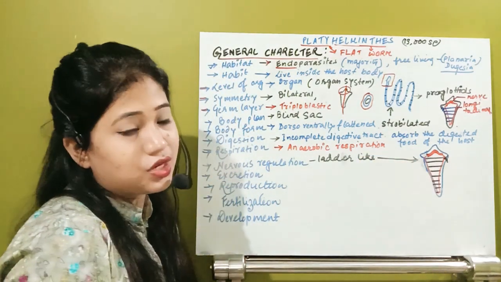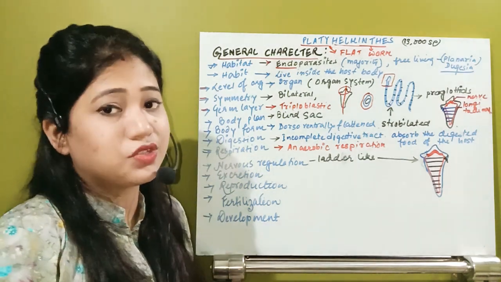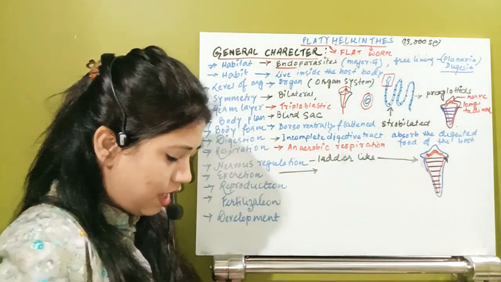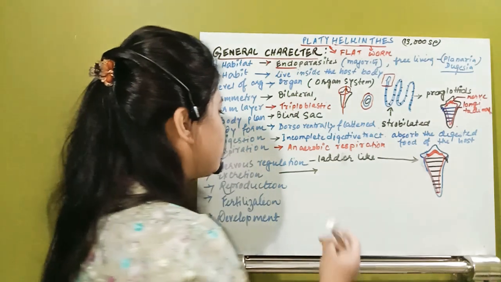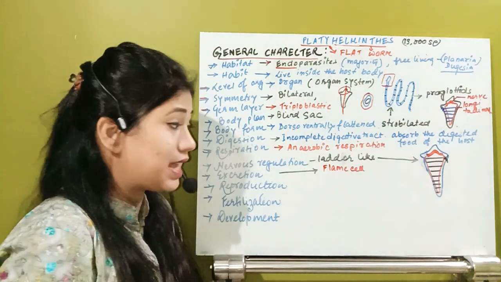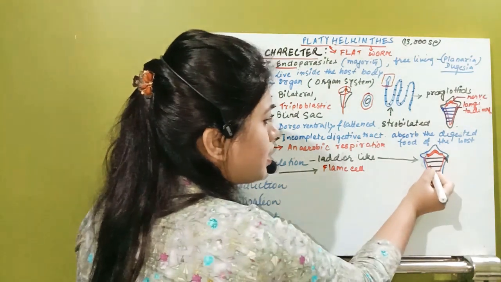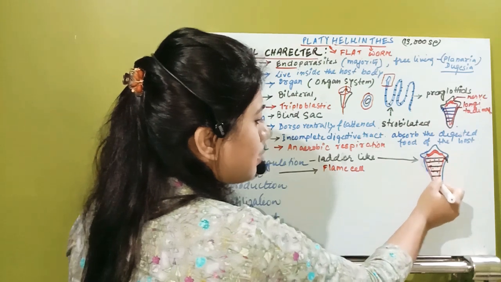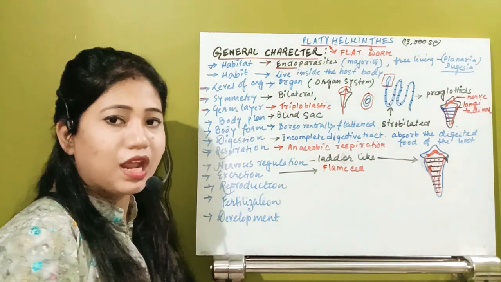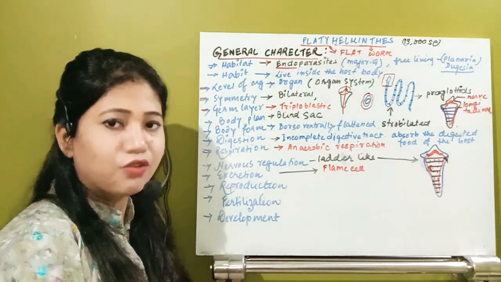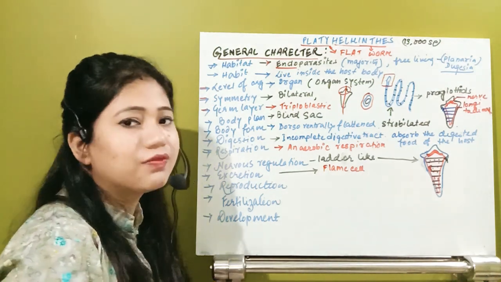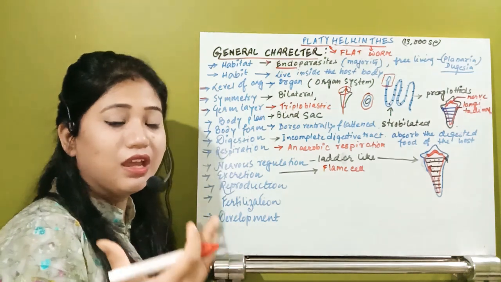Now come to their excretion. Yes, excretion is also very important. Why? Because excretion is performed by a specific type of cell. And what is that cell? That cell is the flame cell. So what is the flame cell? How does the cell look? Throughout the body, very small dot-type cells are present so that they can remove the waste product, that is ammonia. Their nitrogenous waste product is ammonia. Now they can release ammonia, but how will they remove it? By a specific cell called the flame cell. It just looks like a flickering flame actually.